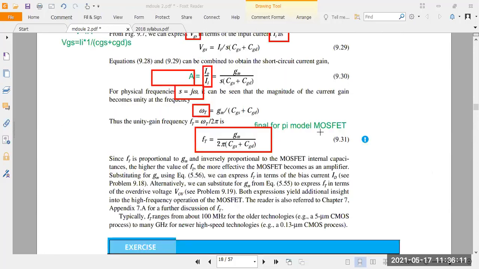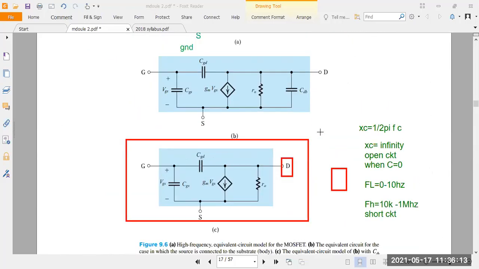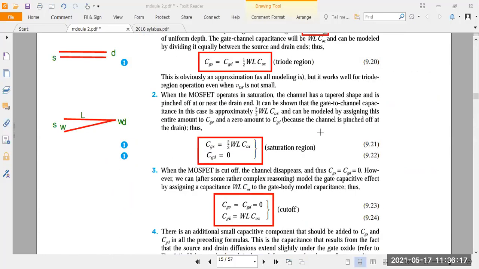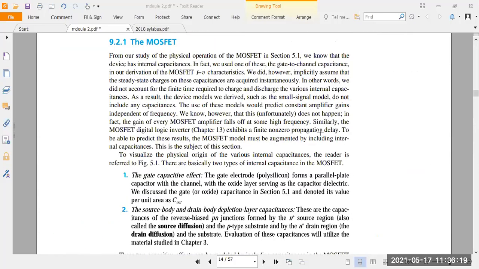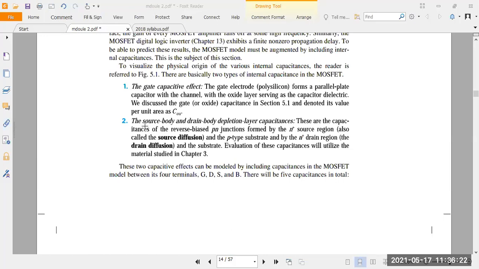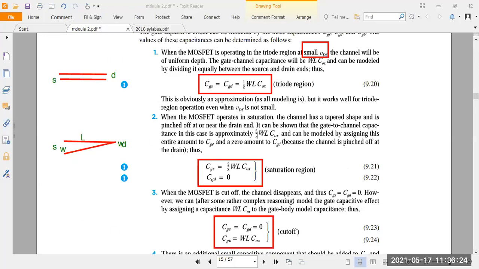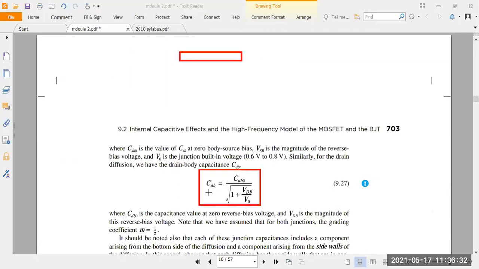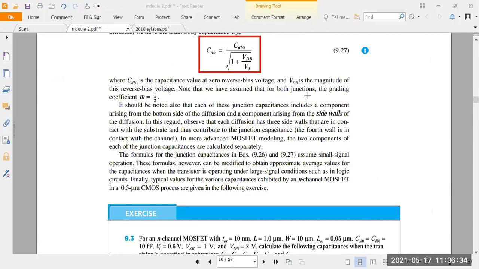No, sir. Okay. Today what we discussed here is internal capacitance, right? That is gate capacitance, effective, and source-body and drain-body capacitance. In that, we took 6 capacitance equations: one for linear, one for saturation, one for cutoff, one for the overlap, one for the source to bulk, and one for the drain to bulk.